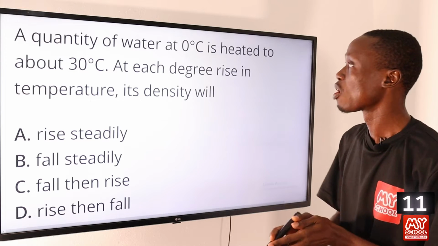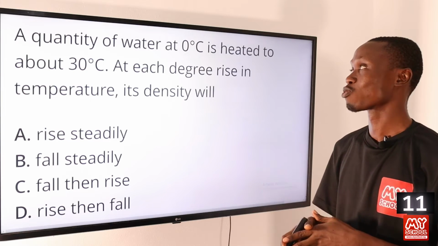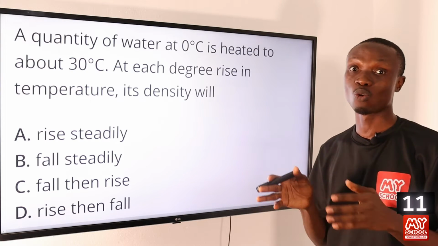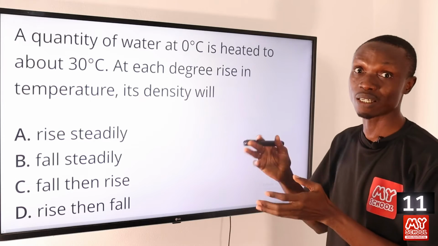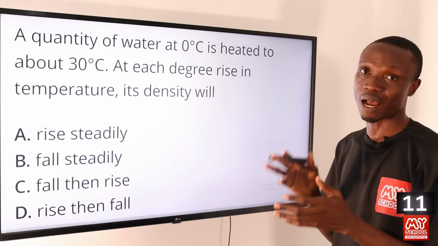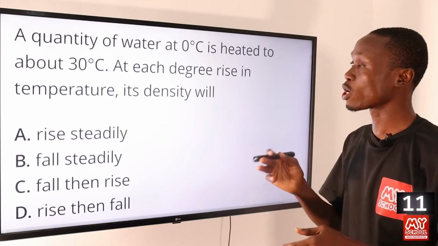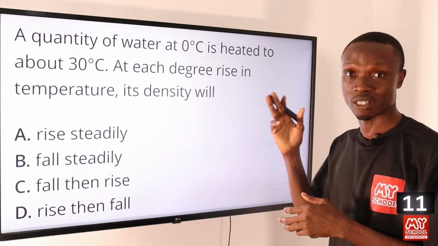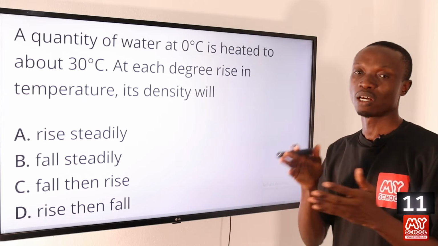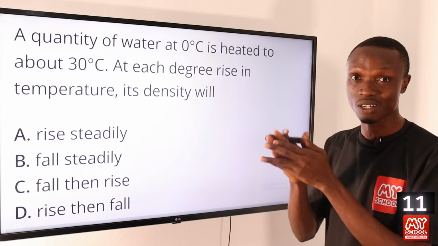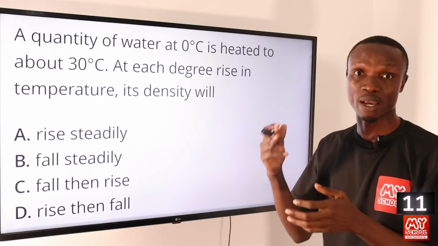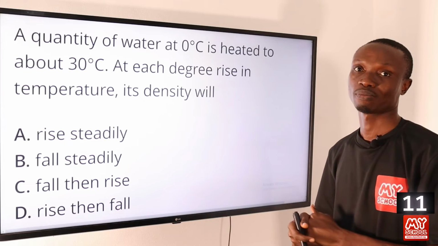And you know what happens when water is heated from 0 degrees to 4 degrees Celsius. At that temperature range, the water contracts, causing the density to increase gradually until it gets to 4 degrees Celsius, where water has its maximum density. Once water is heated above 4 degrees Celsius, the density will start falling. So that makes option D the correct answer to this question. The density will rise until it gets to 4 degrees Celsius, where it has its maximum density, and then start falling once the temperature exceeds 4 degrees Celsius.